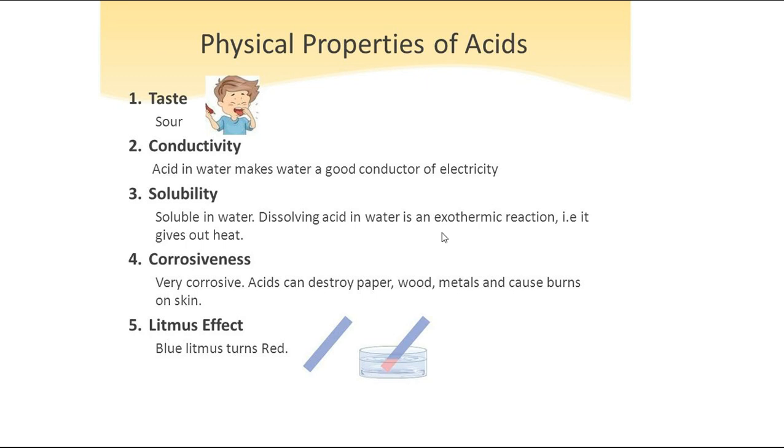Acids are concentrated or diluted depending upon the ratio of water. Diluting means, if you are taking 1 glass of water and adding 1 or 2 teaspoons of acid, then you will get a diluted solution of acid. That means a lesser amount of acid and more amount of water.